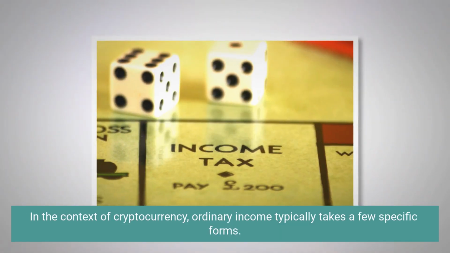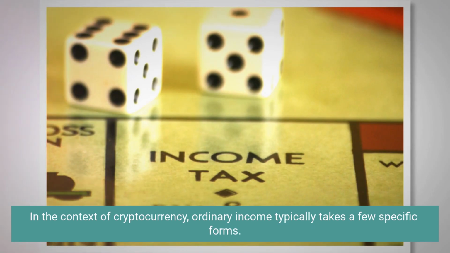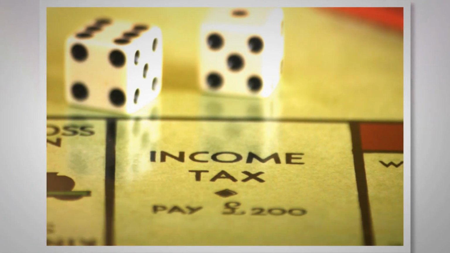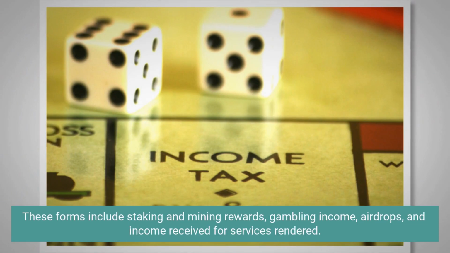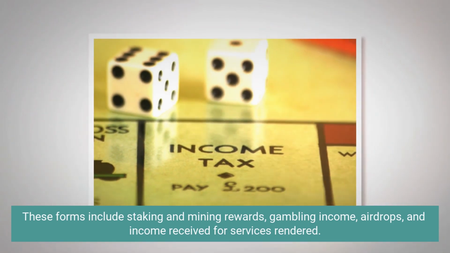In the context of cryptocurrency, ordinary income typically takes a few specific forms. In each case, the asset received is treated as income based on its fair market value. These forms include staking and mining rewards, gambling income, airdrops, and income received for services rendered.